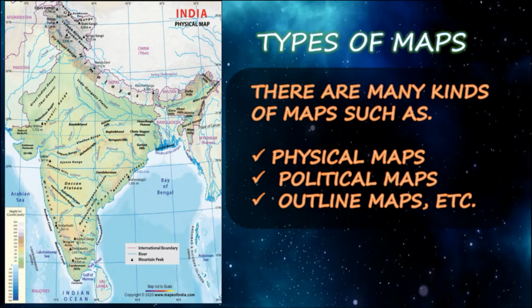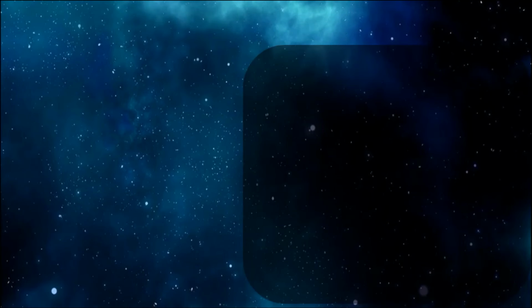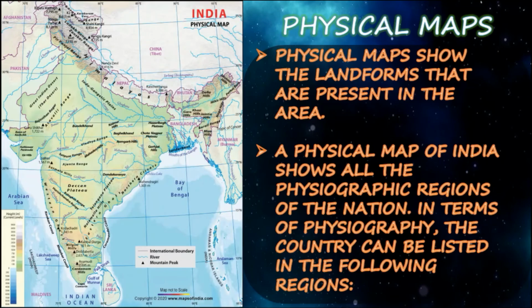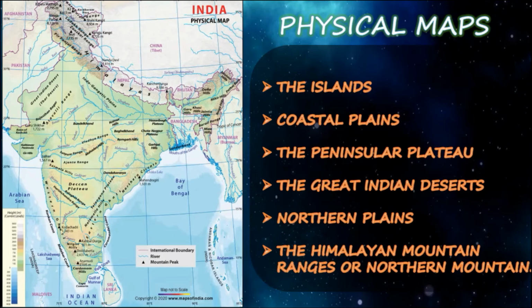There are many kinds of maps. We can see physical map, political map, outline map. We can see it briefly now. Physical map. The physical map shows the landforms that are present in the area. The physical map of India shows all the physiographic regions of the nation. In terms of physiography, the country can be listed in the following regions: the coastal plains, the peninsular plateau, the Great Indian Desert, the northern plains, and the Himalayan mountain ranges or northern mountains.